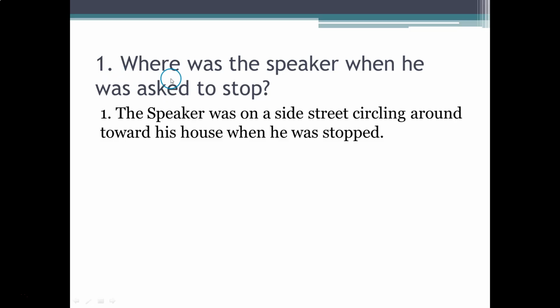Question 1. Where was the speaker when he was asked to stop? Answer. The speaker was on a side street circling around toward his house when he was stopped.